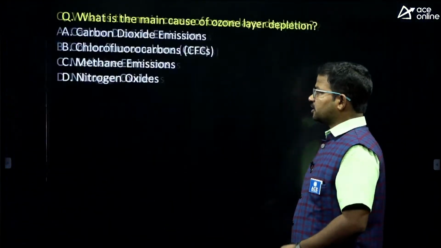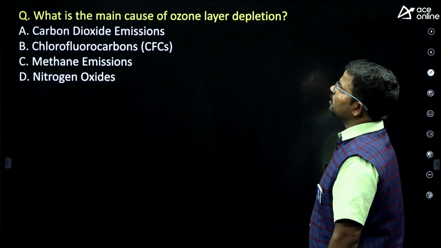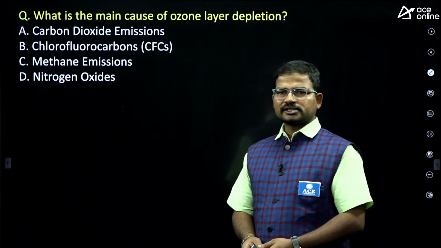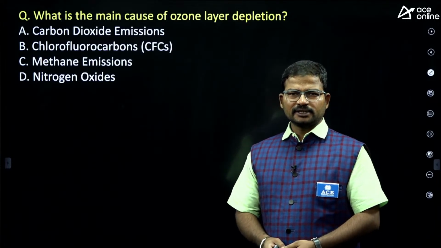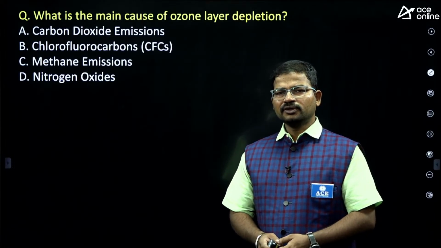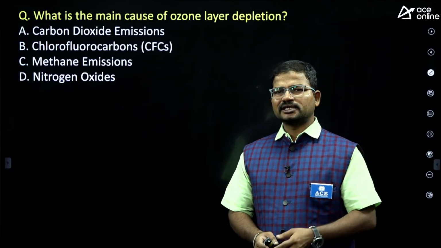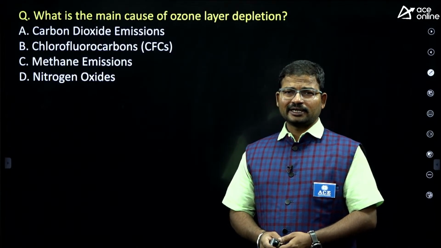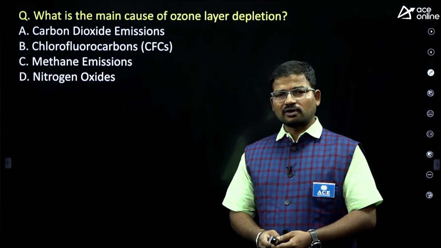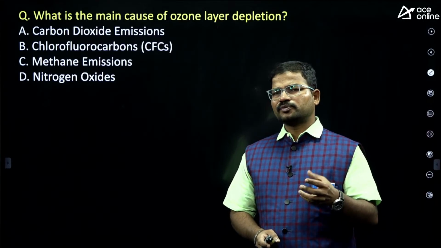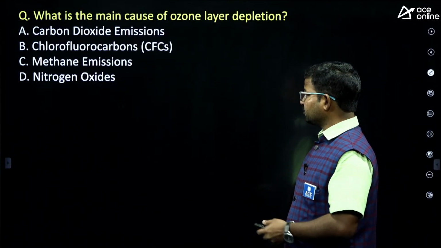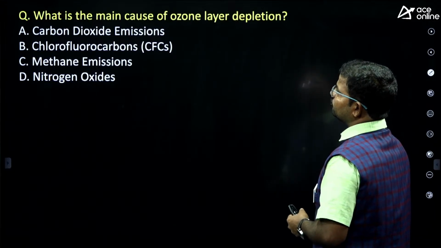So here is the first question. What is the main cause of ozone layer depletion? Definitely you will get more than 5 questions especially from environmental related aspects. In every examination, especially from a national point of view, they majorly highlight environmental related data, like the ozone layer, greenhouse gases, and COP related conferences. If you observe the previous years' data, we mostly get a number of questions on this. Right, so this is the first question of today's class.